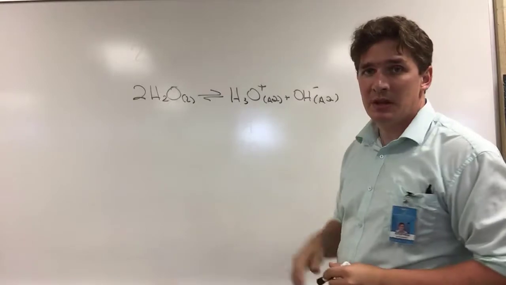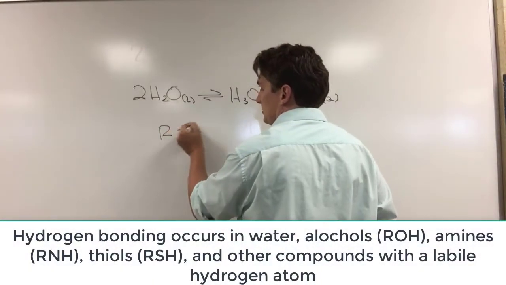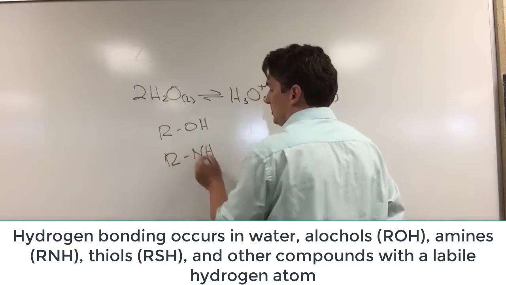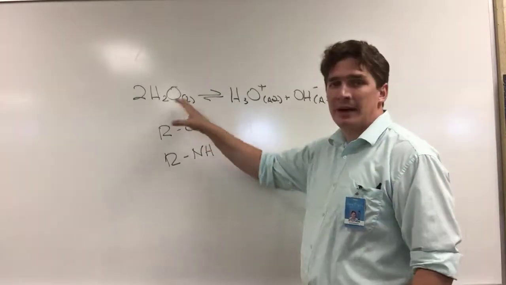Now, we can get this with a lot of other things. We can get these with alcohols. So alcohols are any carbon-containing compound with this OH group. And we can get these with amines, a carbon-containing group with an NH group. The point here is that we do actually see ions.